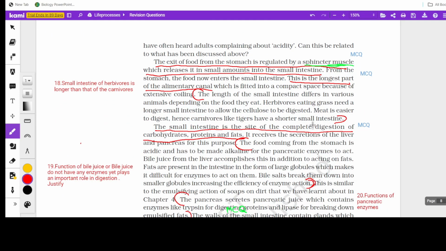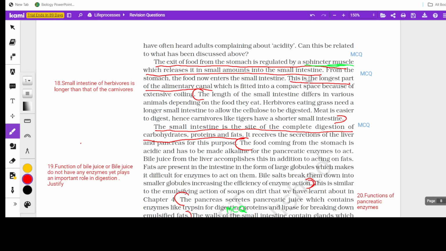Now I'm coming to the small intestine. Before that, a mention of the sphincter muscle comes here. This can be asked in an assertion reasoning question: the exit of food from the stomach is regulated by a sphincter muscle. So the sphincter muscle acts as a regulatory part.